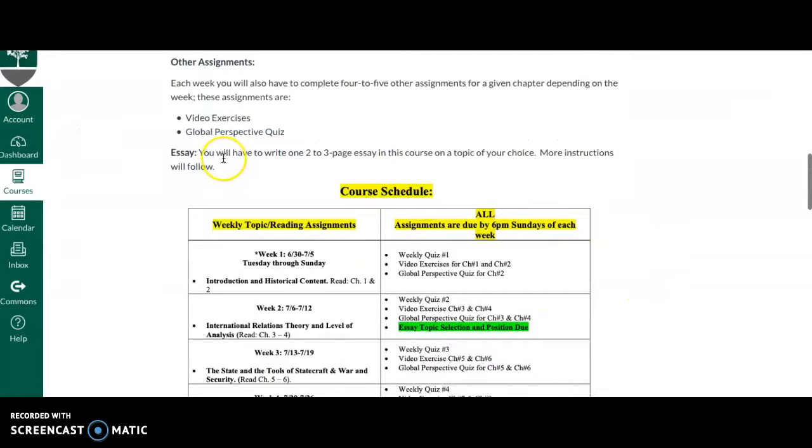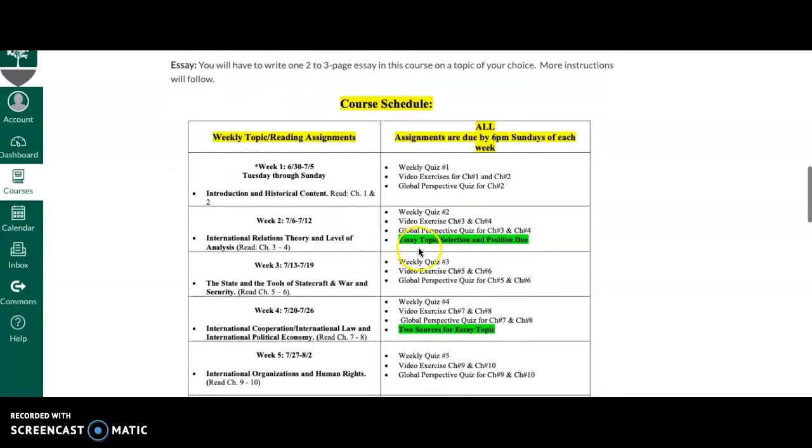Then you can read through more of the assignments here. Again, you will have a 2 to 3 page essay. More instructions will follow probably next week, but essentially you will pick a topic that you want to discuss based on what you're interested in. So again, more on that later. The topic selection and position is due. What side are you taking? What would you like to argue for or against? And again, I will produce another video and send that out to you next week.